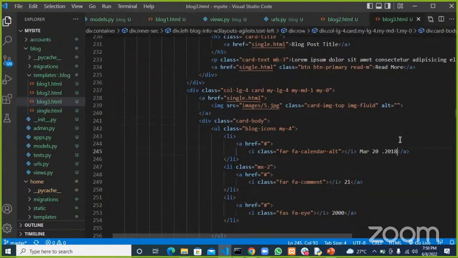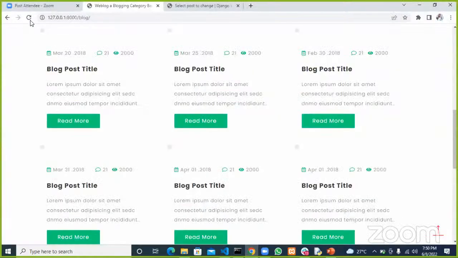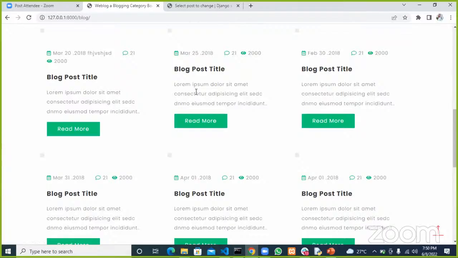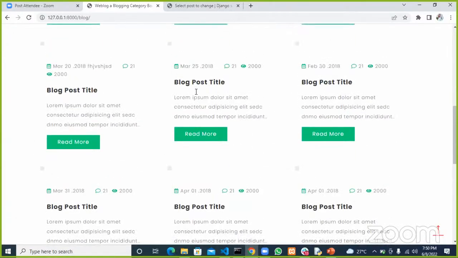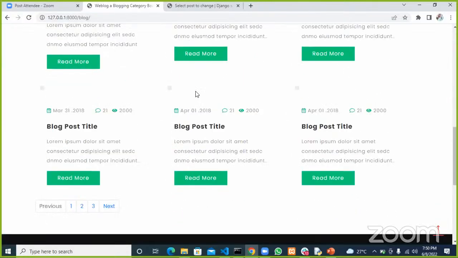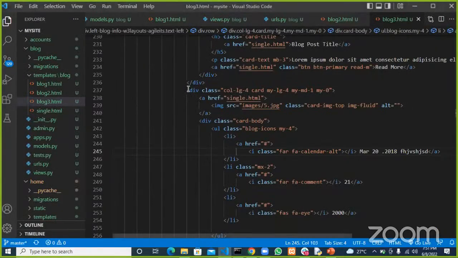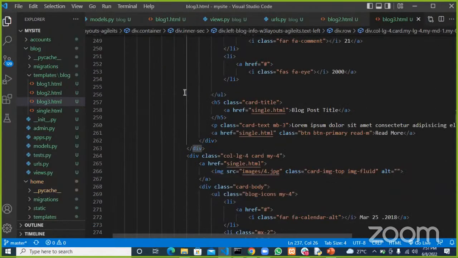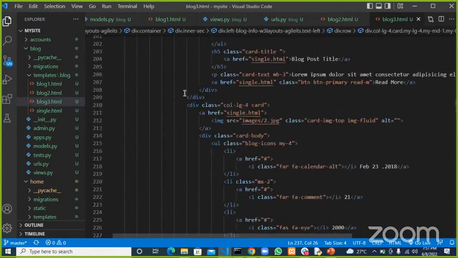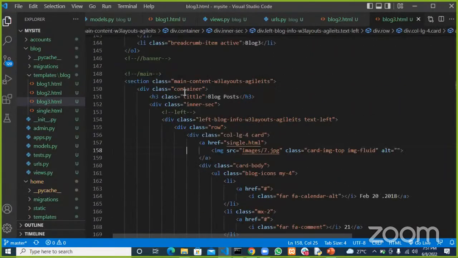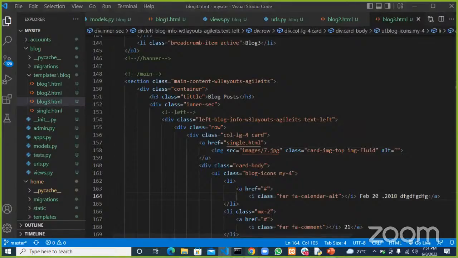Let me see where we are on the page. I'll put some gibberish there so I see where I am on this page. If I scroll down, it didn't even show up on the page. So we'll just stick to the upper part and then remove this other part of this whole thing. Let me just add this one and see where I am on the page.